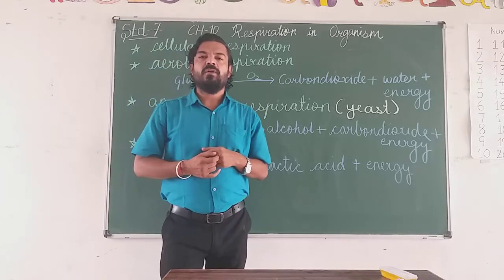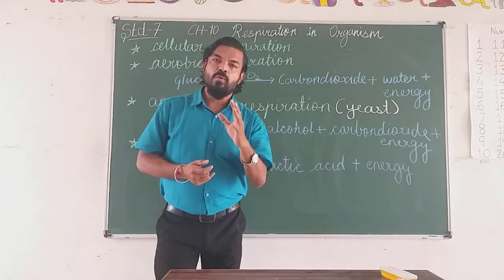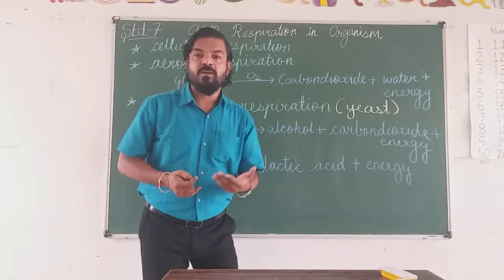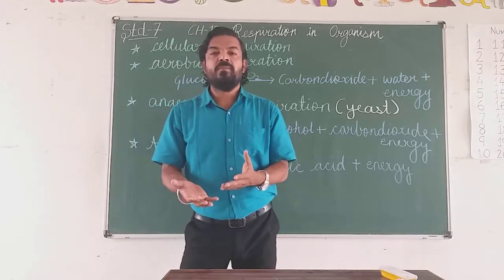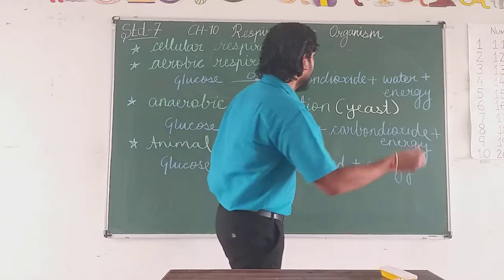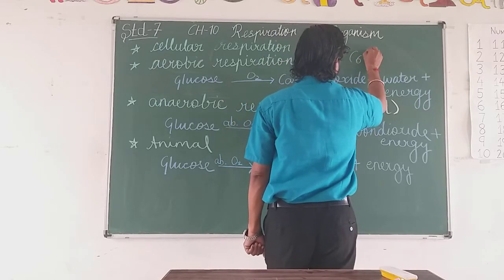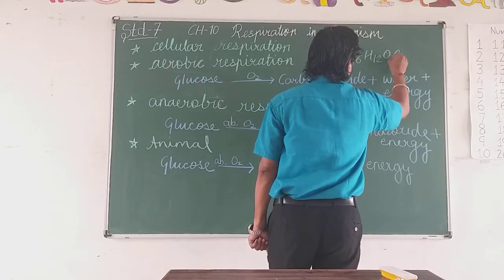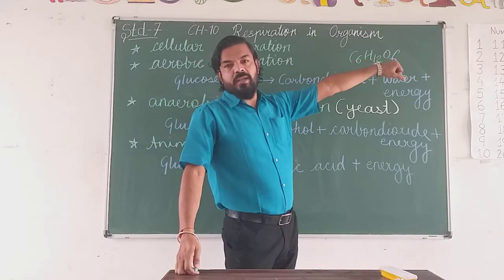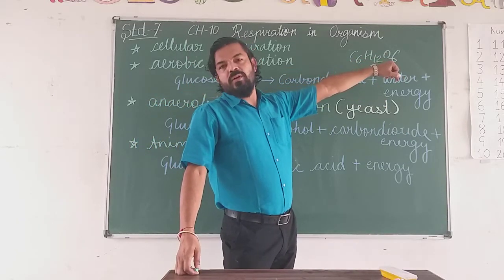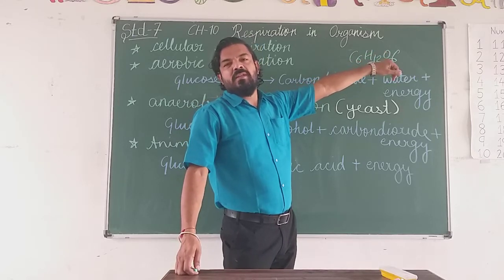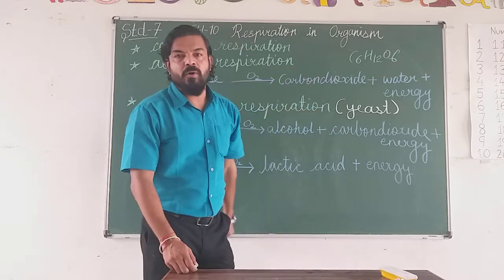Our body contains glucose, which is present in our body. How does it form? I already taught you that. Glucose is C6H12O6. It forms in your body when you take food; with the help of the digestive system, the glucose formation happens and it is stored in your body.